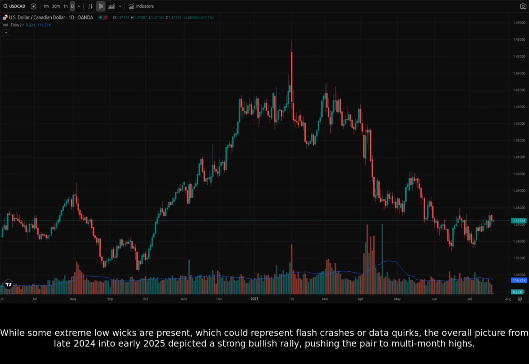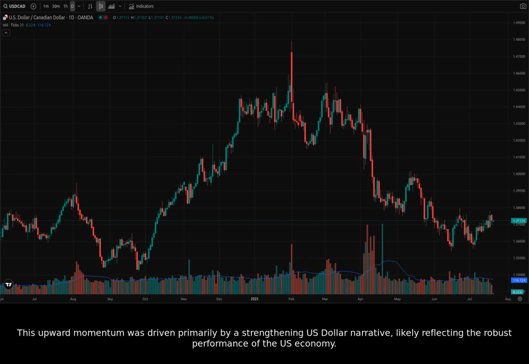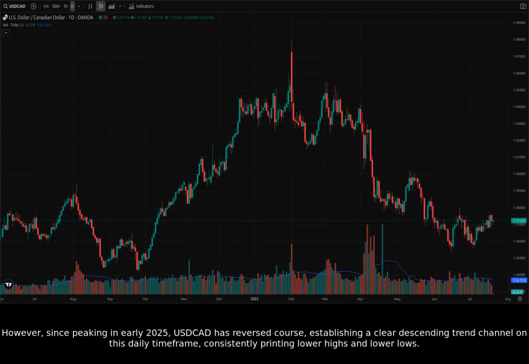While some extreme low wicks are present, which could represent flash crashes or data quirks, the overall picture from late 2024 into early 2025 depicted a strong bullish rally, pushing the pair to multi-month highs. This upward momentum was driven primarily by a strengthening US dollar narrative, likely reflecting the robust performance of the U.S. economy. However, since peaking in early 2025, USDCAD has reversed course, establishing a clear descending trend channel on this daily time frame, consistently printing lower highs and lower lows.